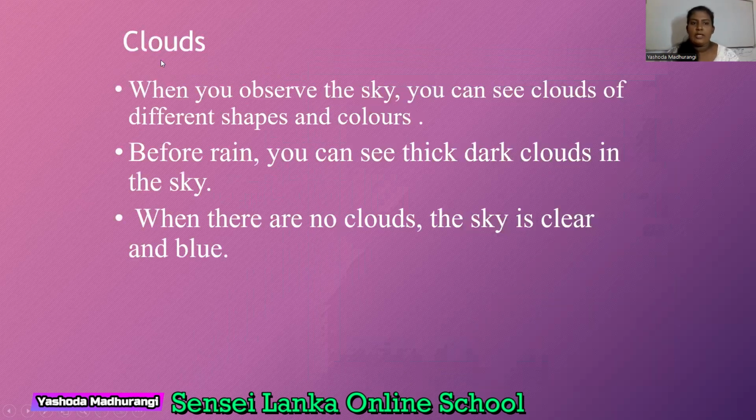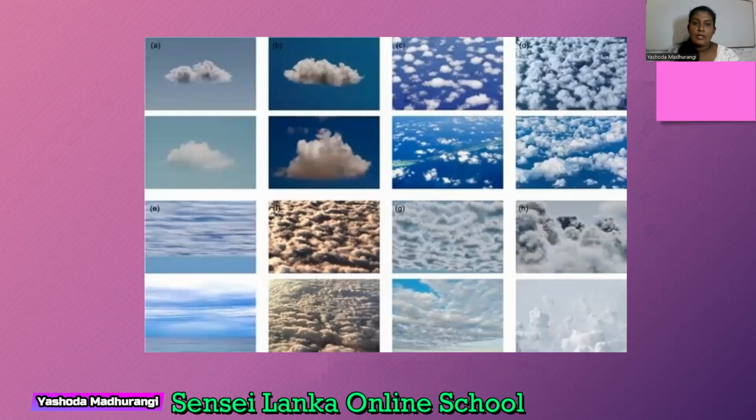Now we are going to learn about the second topic. Earlier I told you today our lesson is a bit short because these weather elements are easier than learning about the rainfall. So clouds. What are the clouds? When you go out and look at the sky, you can see clouds. Now look at this picture.